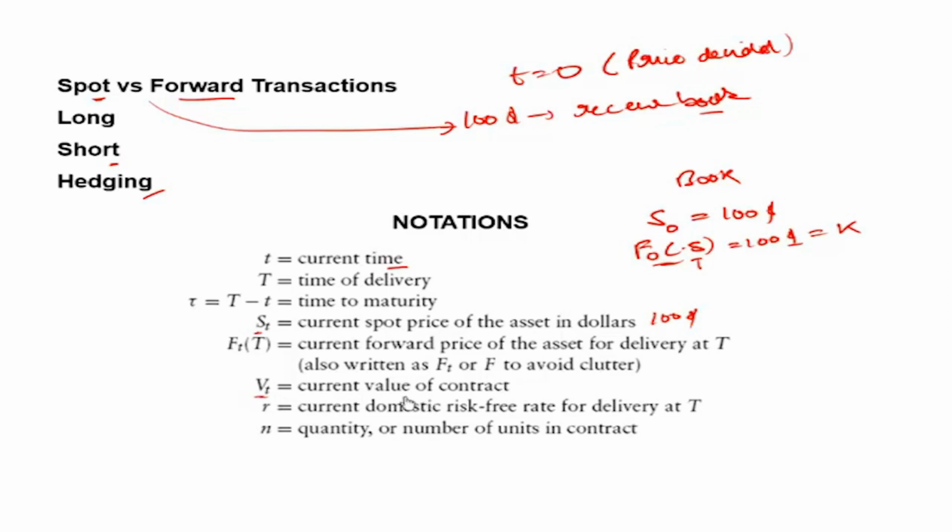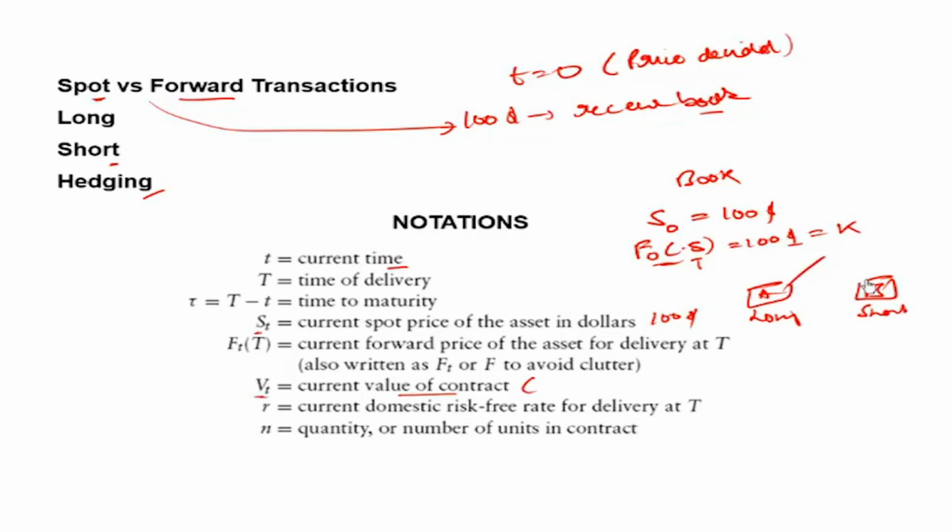V(t) is the value of the contract. This basically tells us how much either counterparty is in the money or out of the money. That is, how much money they are making on the contract. Let's say we entered the contract, the same example that we discussed. Counterparty A will be long the book and counterparty B is short the book at a price of $100 6 months later.